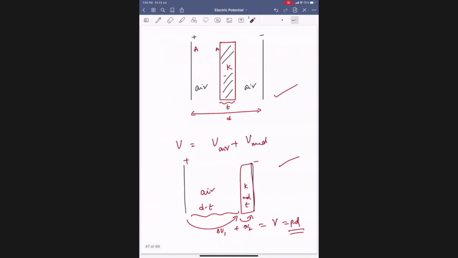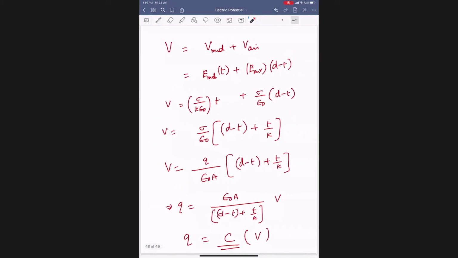Everybody done this one? Yes, sir. You copy. See, the air medium is sigma by epsilon, and the medium there is sigma by K epsilon.